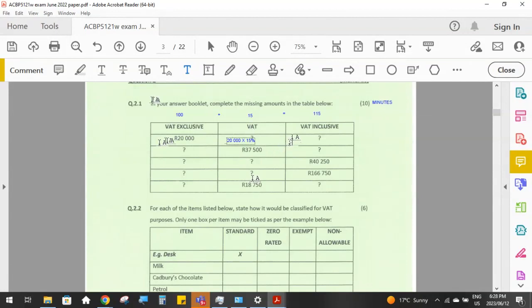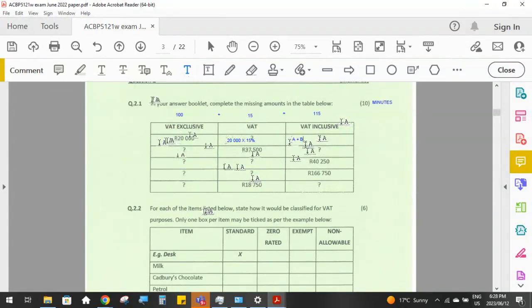And then to get your VAT including amount, you're going to take column A plus column B, and that will give you VAT including. So VAT exclusive plus the VAT will give you the VAT inclusive. Don't waste time doing any calculations that you don't have to do. As soon as you've got 2 columns worked out, your third column is just going to be plus or minus the other 2 columns.